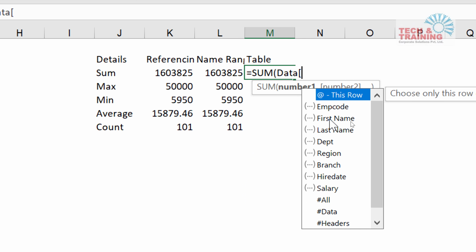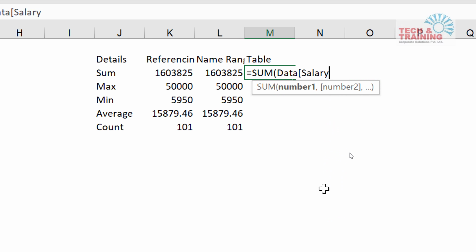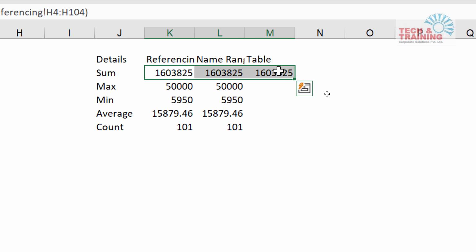When you check this list, here is the salary. I select that salary and close the square bracket. Make sure the moment you select the column header, you got to close the salary bracket. Now close the normal bracket. When you go ahead and click on sum of data and salary, press enter. See, it automatically gives you that figure.